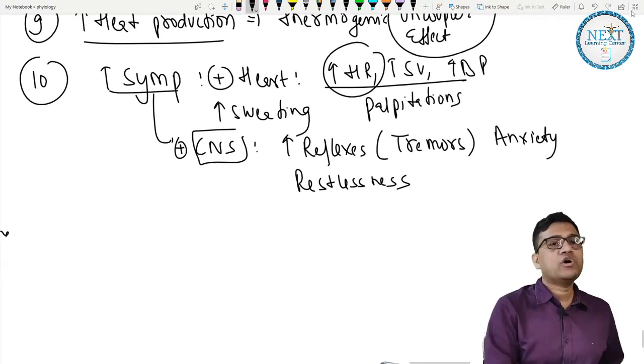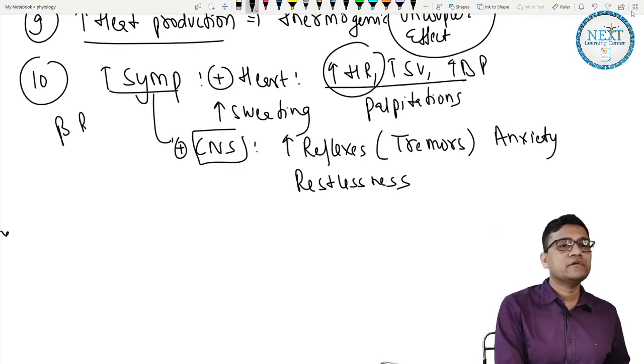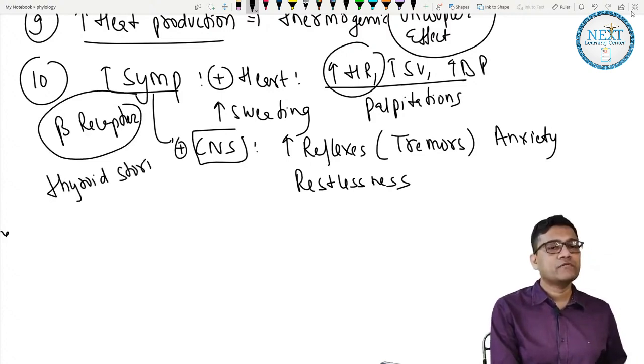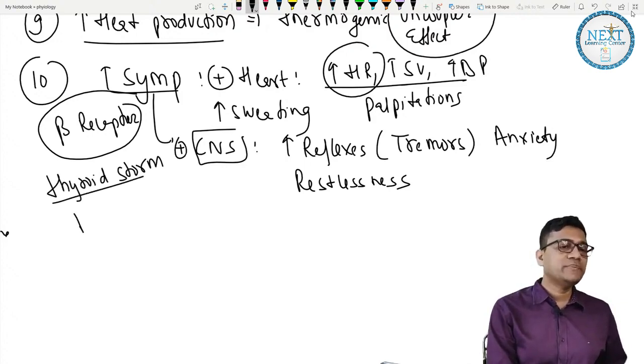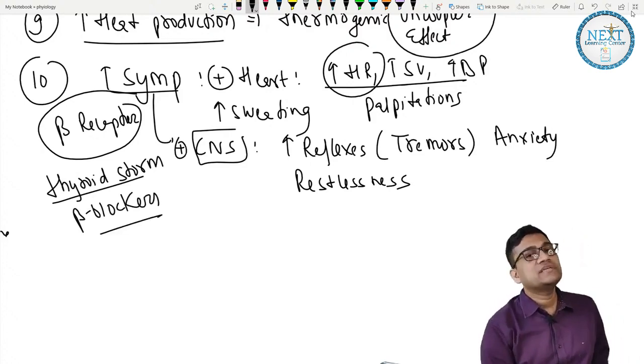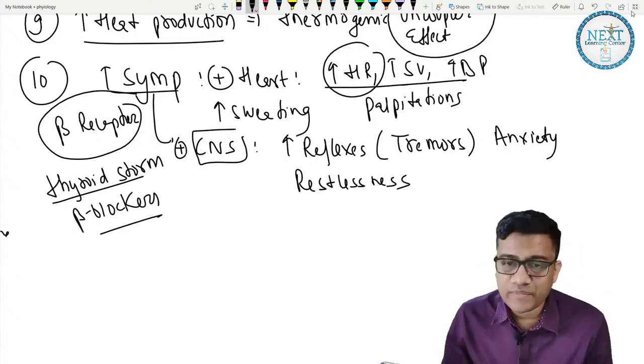Okay. And they're all caused by what receptor? Beta receptor. So that is why in thyroid storm, when there is too much sympathetic activity, the drug of choice is beta blockers along with antithyroids. So why are we giving beta blockers? The answer is to suppress the sympathetic response. Are you clear now? Okay.